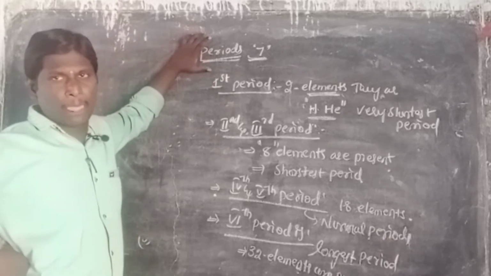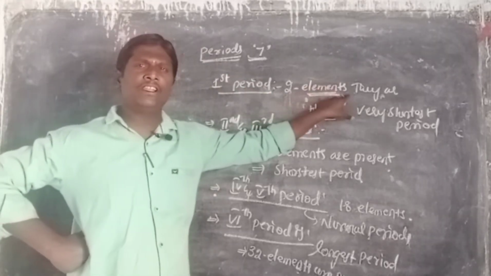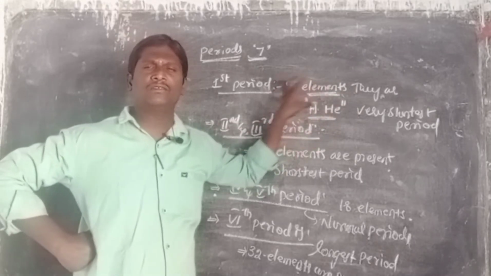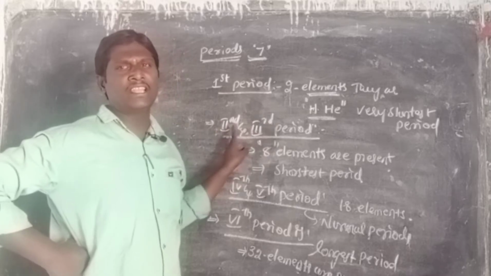In the periods, the first period has only 2 elements, which is why it is called the very shortest period. Then another one, the second and third periods.